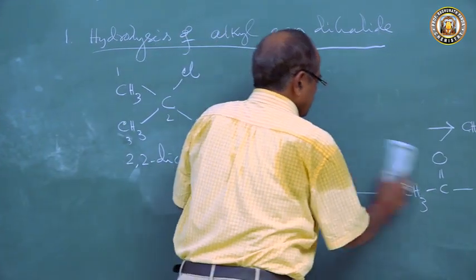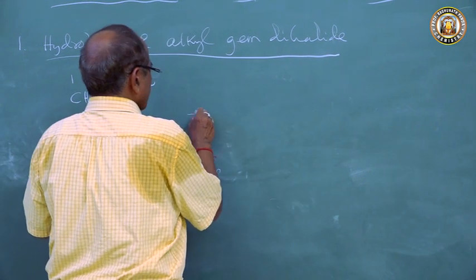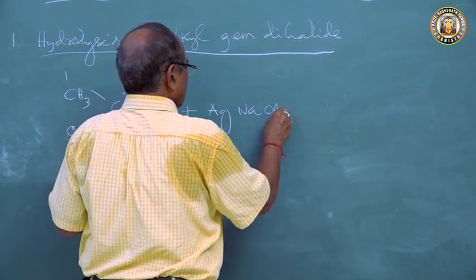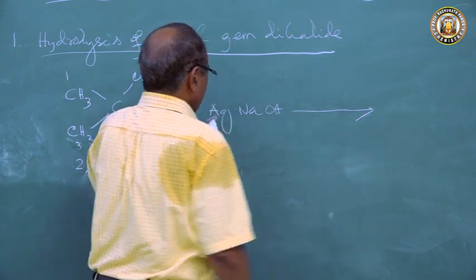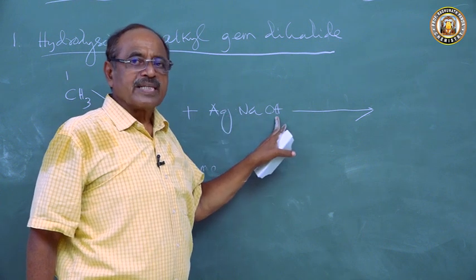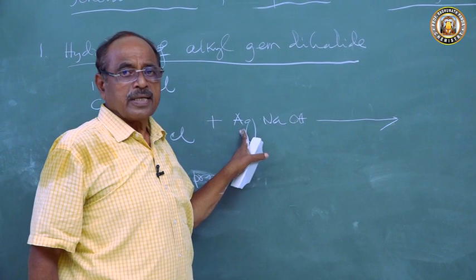If I take this and treat it with aqueous sodium hydroxide or potassium hydroxide. Children, why do I write aqueous? If I write alcoholic, that will be an elimination reaction. If I write aqueous, this is a nucleophilic substitution reaction.